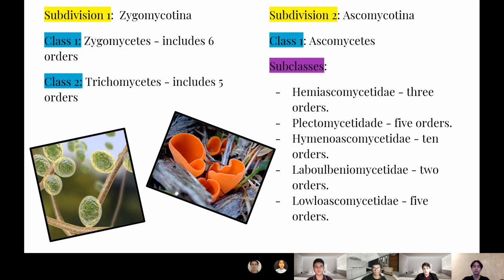Subdivision number 2 is Ascomycotina, that has 1 class, Ascomycetes, and the subclasses are Hemiascomycetidae, that has 3 orders, Plectomycetidae, that has 5 orders, Hymenoascomycetidae, that has 10 orders, Laboulbeniomycetidae, that has 2 orders, and Loculoascomycetidae, that has 5 orders.